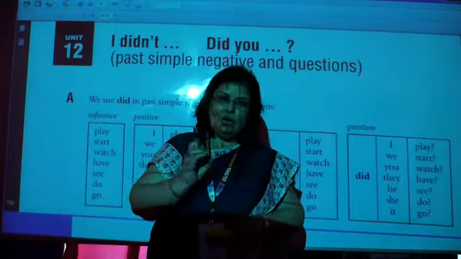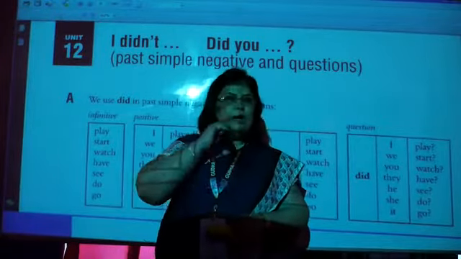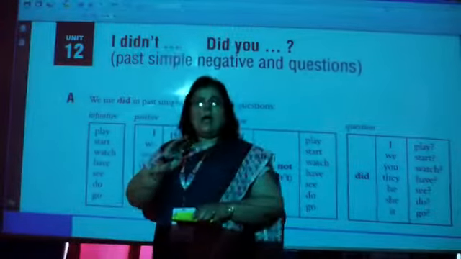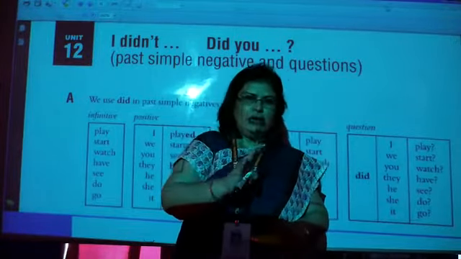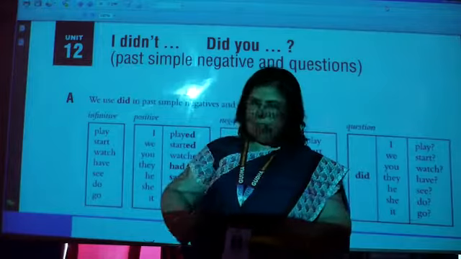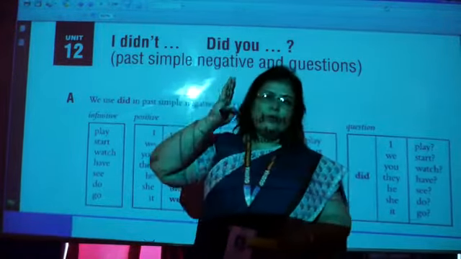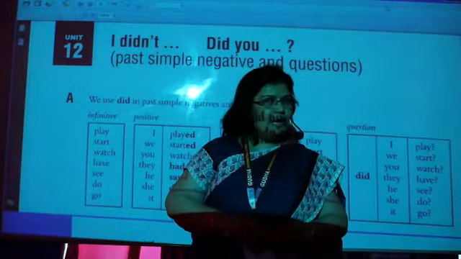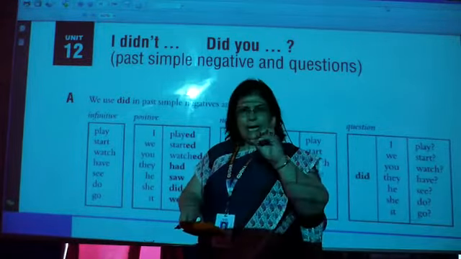Now this unit is again related to simple past tense, but this is related to question sentences, that is the interrogative sentences, and the negative sentences. As you know, negative sentences are the sentences which show negation, and they generally use words like no, not, never. Whereas question sentences can be framed in two ways: one with the help of a question word, and second with the help of a helping verb.